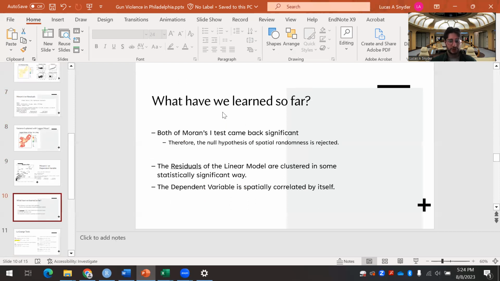So this is just a recap, right? Both of those Moran's I tests came back significant. Residuals of the linear model are clustered in some statistically significant way, and the dependent variable is spatially correlated by itself.